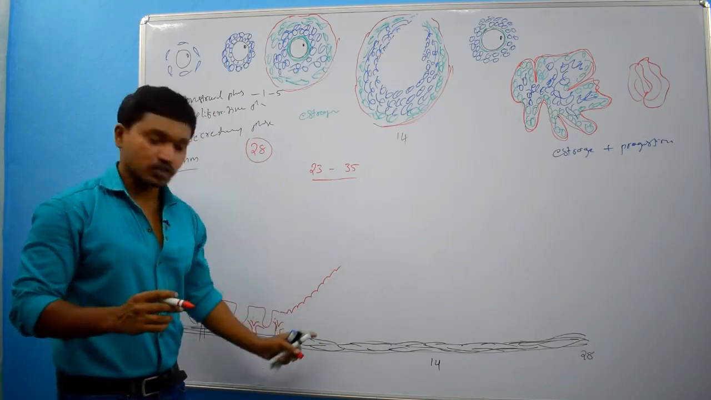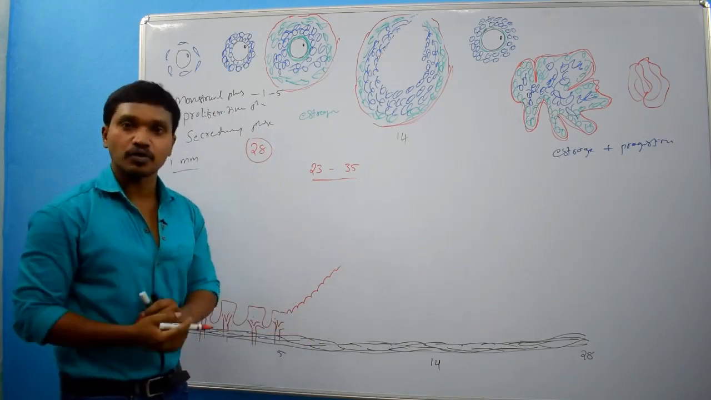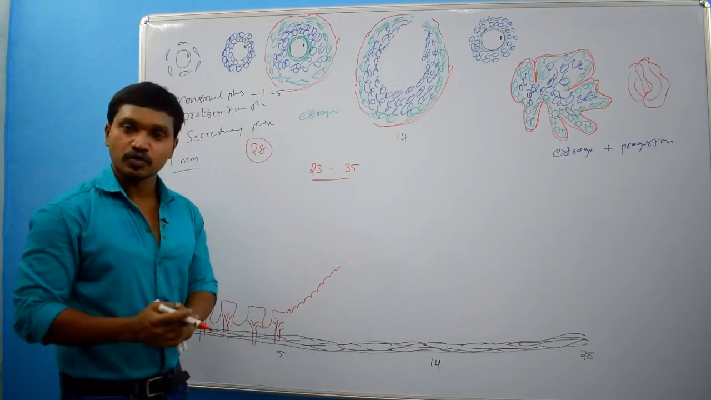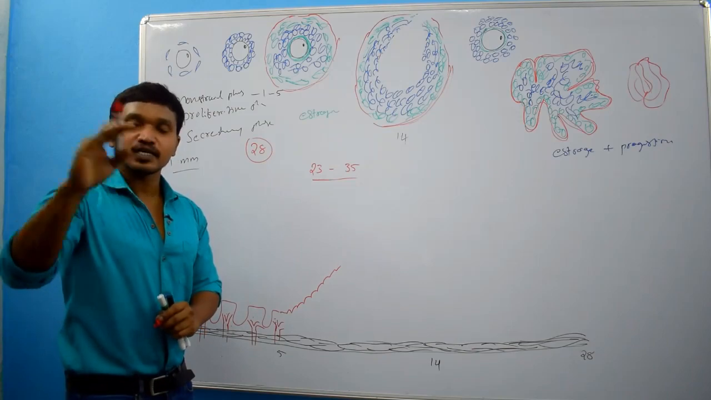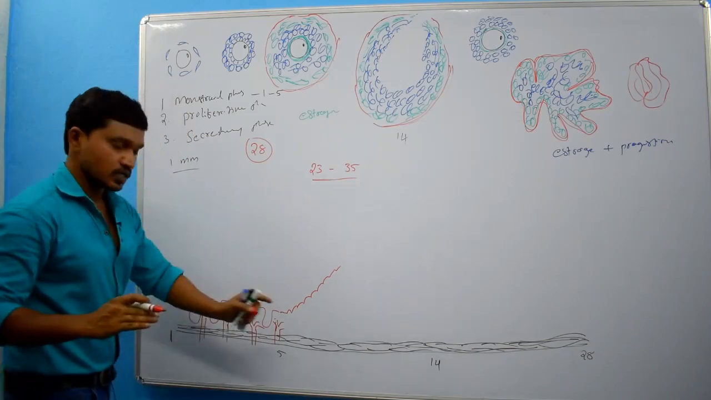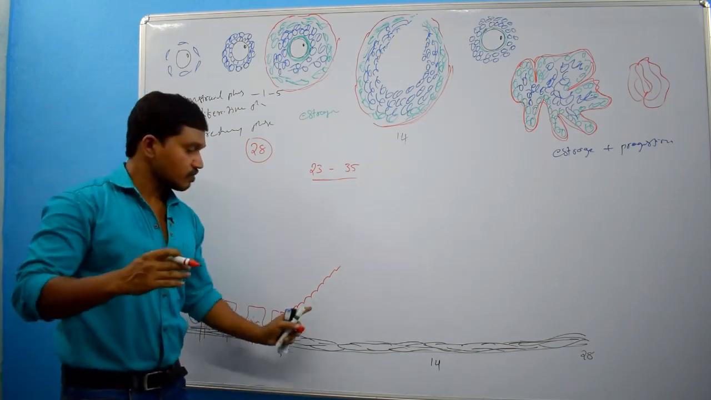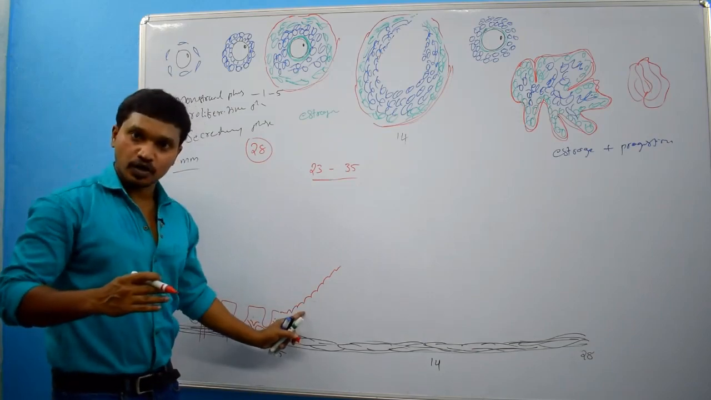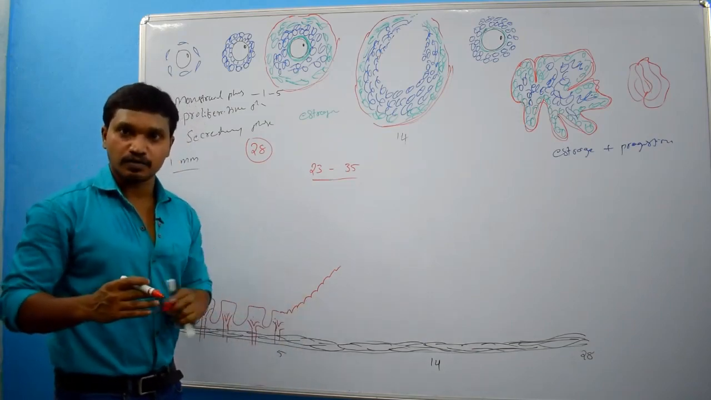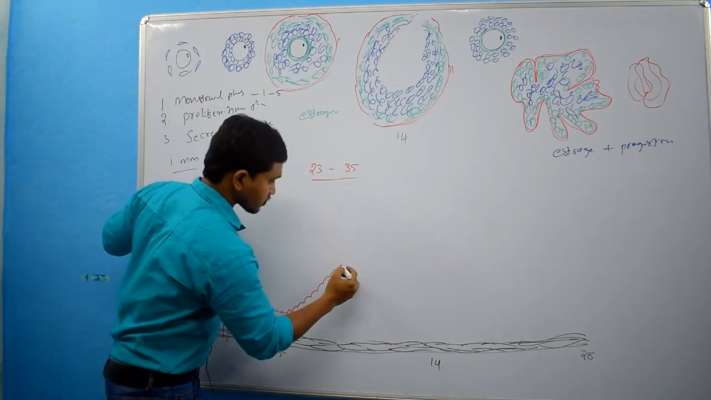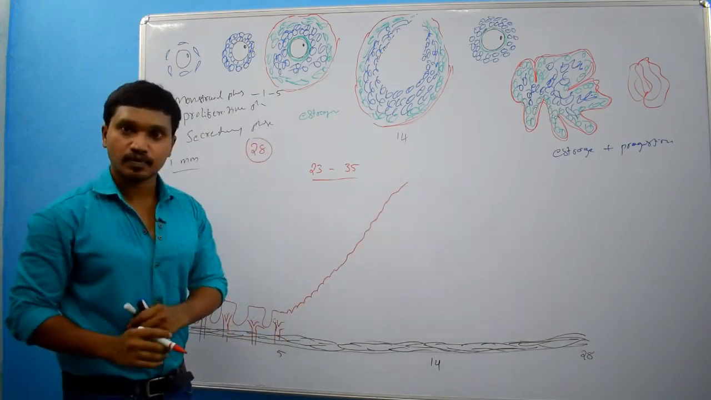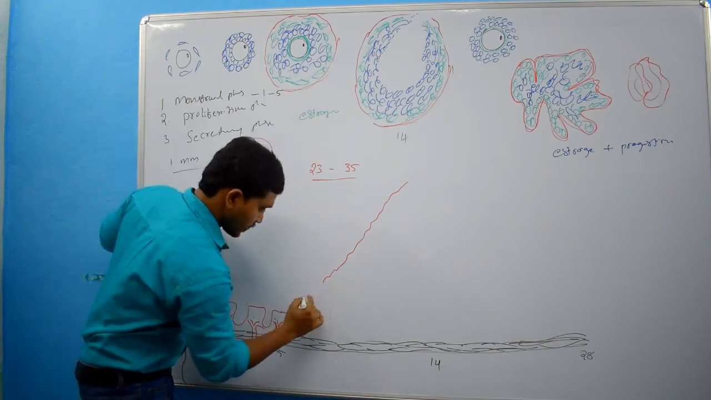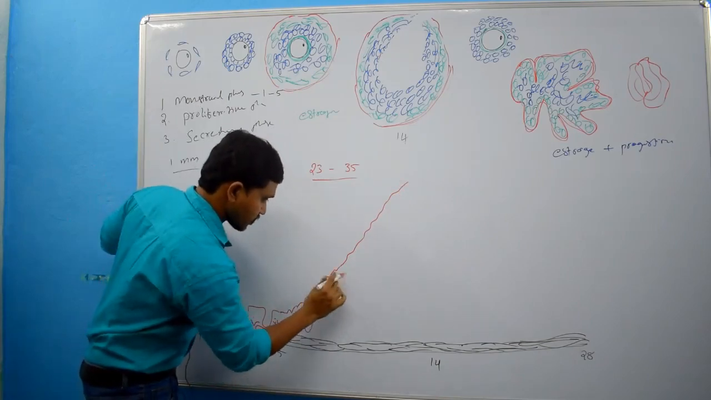Then there will be growth of endometrial glands, connective tissue and blood vessels. First the lining epithelium will form over this endometrium. Then the endometrial glands, connective tissue and blood vessels grow. So here the endometrium will grow like this, and the endometrial glands will be developing.